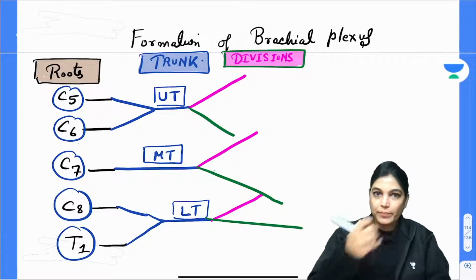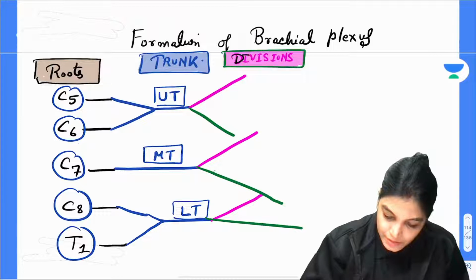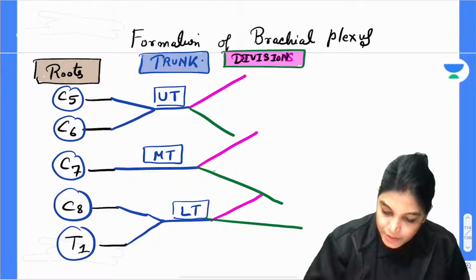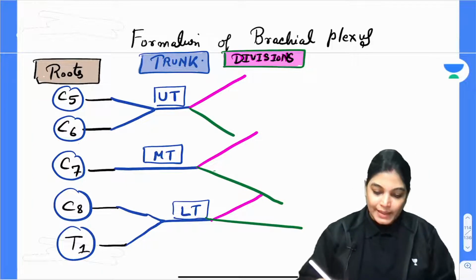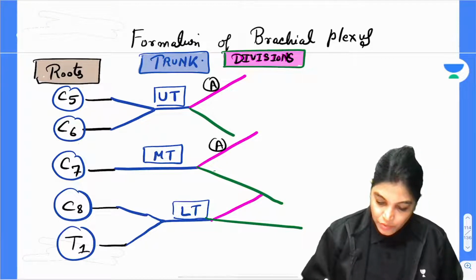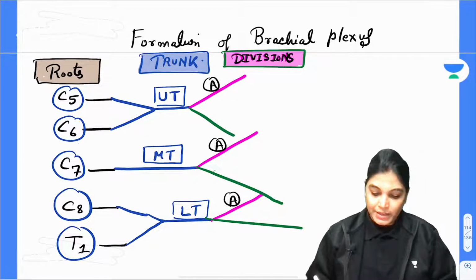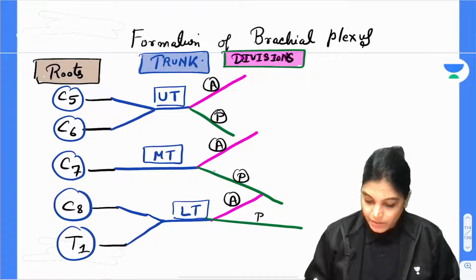Divisions. Each of these trunks will divide into an anterior and a posterior division. Here, pink color is used for the anterior division. So, this is A for anterior division, this is also A for anterior division, and this is also A for anterior division. Green color is for the posterior division.